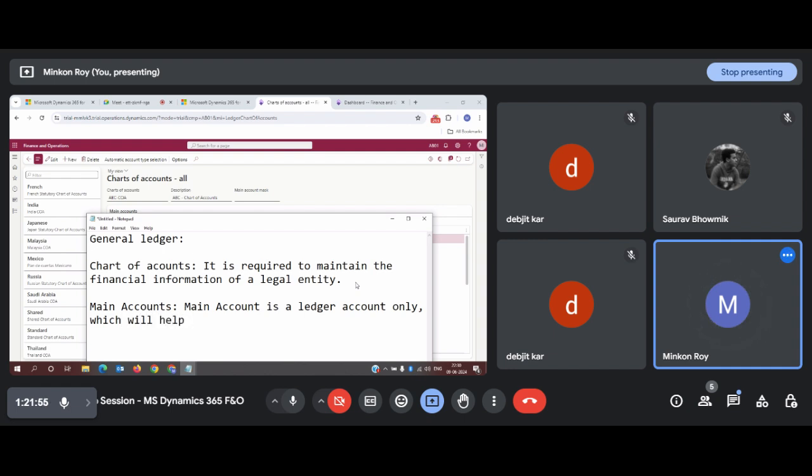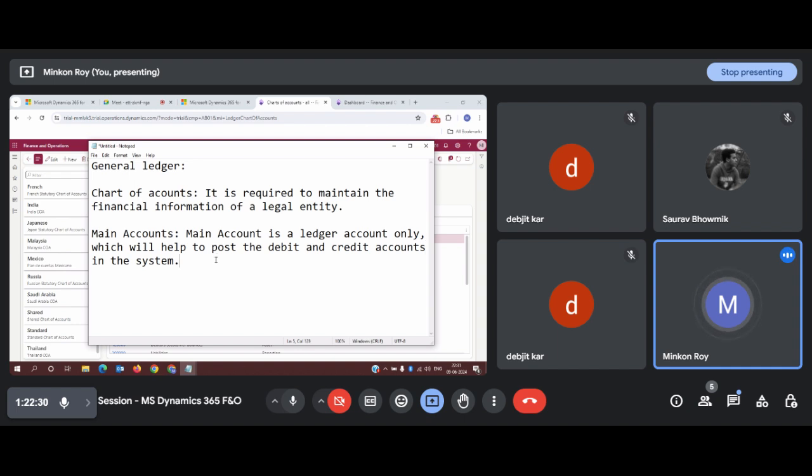It helps to post the debit and credit accounts in the system. So how is it going to help us post credit and debit transactions? Before knowing this operation, you need to know one more definition. I think previously I missed it, so it was good that we did a recap.